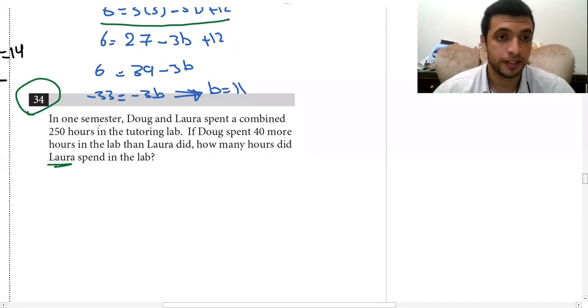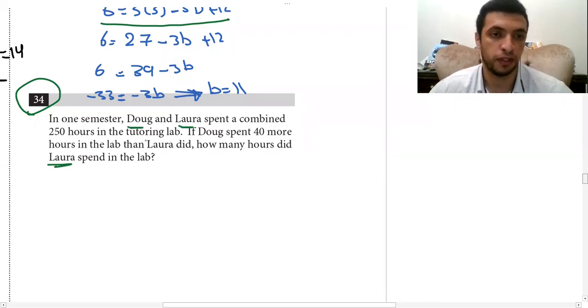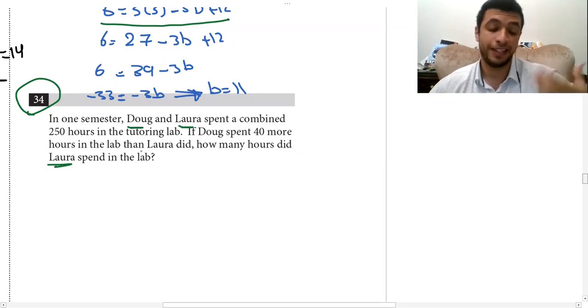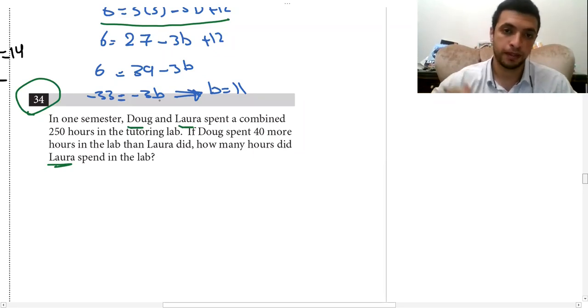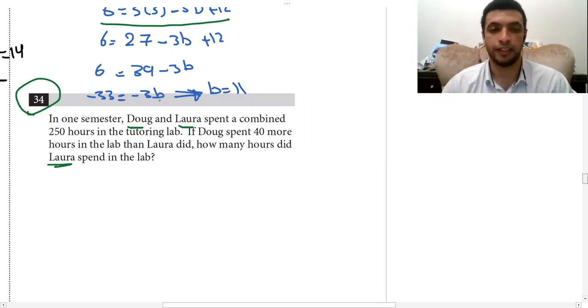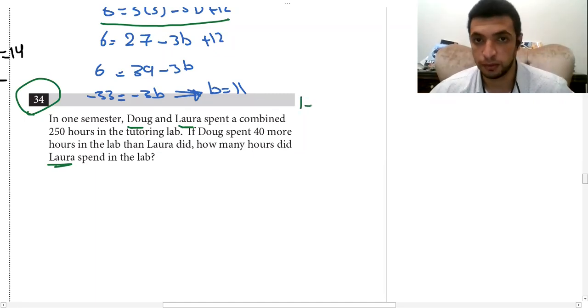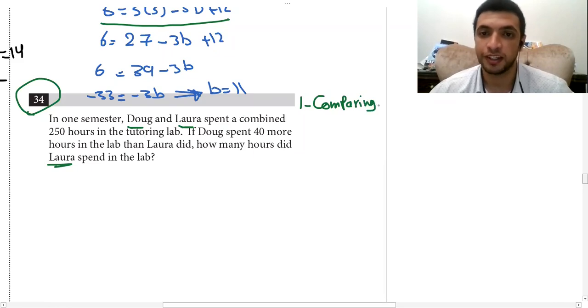Here he's asking me about two things, which are Doug and Laura. He's comparing between Doug and Laura. Both of them spent a combined 250 hours in the tutoring lab. And then he said Doug spent 40 more hours than Laura did. So he's comparing between two things. When you realize that you are comparing between two things, make sure that you solve with a system of linear equations, which is two equations.